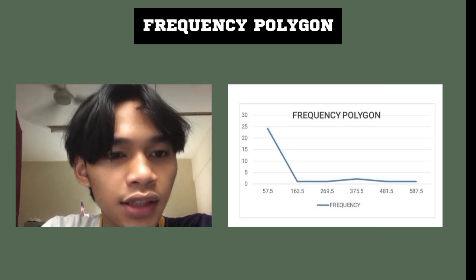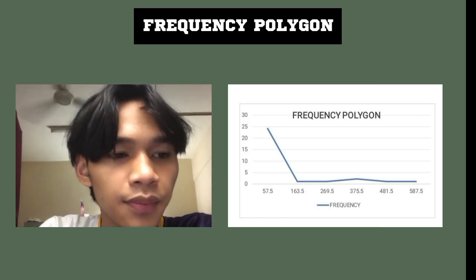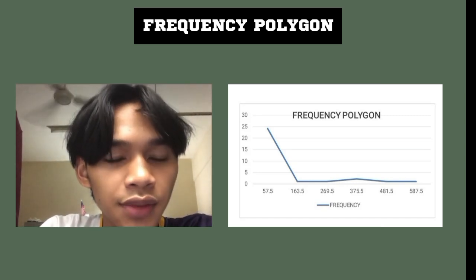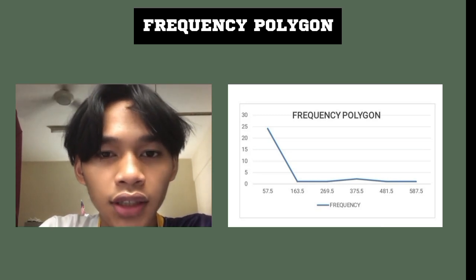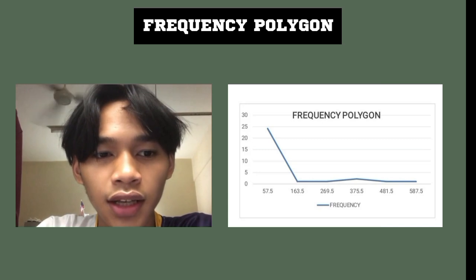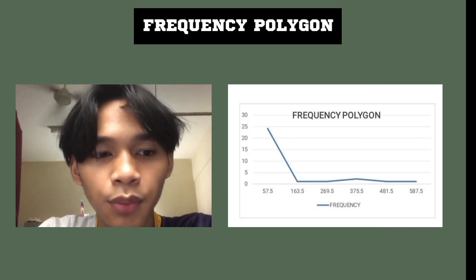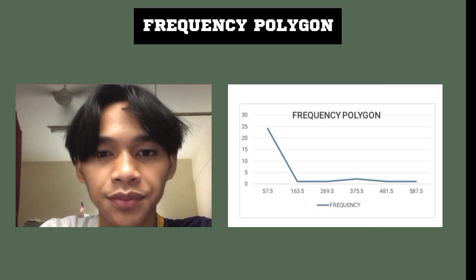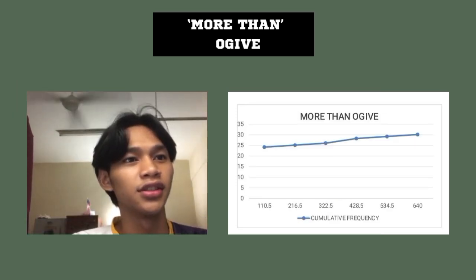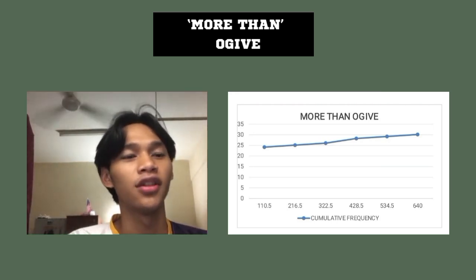For the fourth class midpoint, which is 375.5, we got 2 students. For the fifth class midpoint, which is 481.5, we got 1 student. For the last class midpoint, which is 587.5, we got 1 student. The last chart is the ogive. We are going to choose class boundaries and cumulative frequency and put it in our chart.